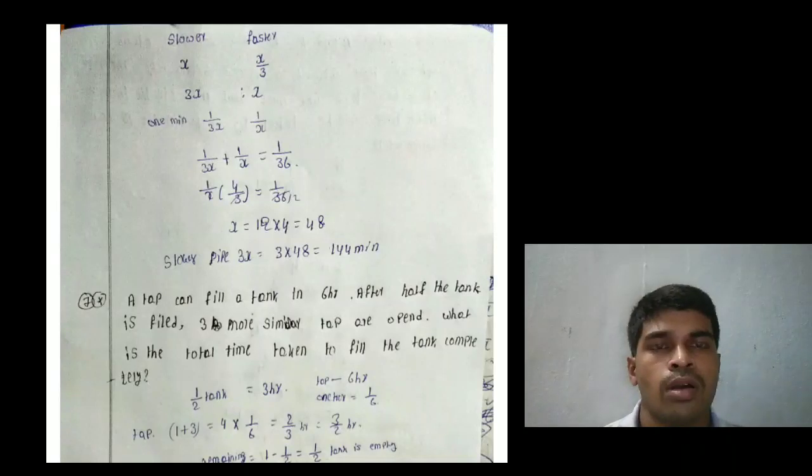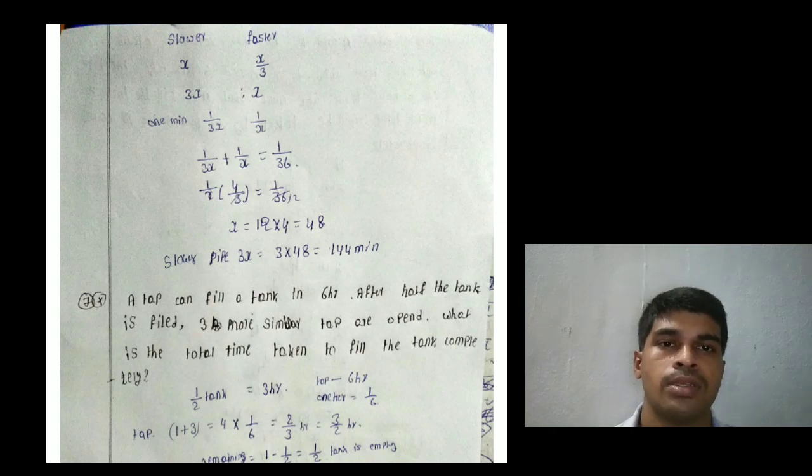In this, there are two taps, one is the slower tap and the second one is the faster tap. The slower tap takes x minutes. Then the faster pipe takes x by 3 minutes. That equals 3x is to x. One minute work of the slower is 1 by 3x, and of the faster is 1 by x. So 1 by 3x plus 1 by x equals 1 by 36.